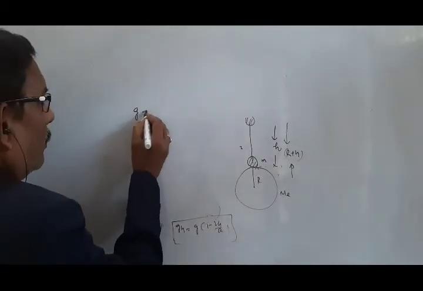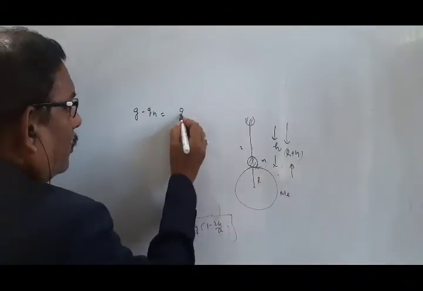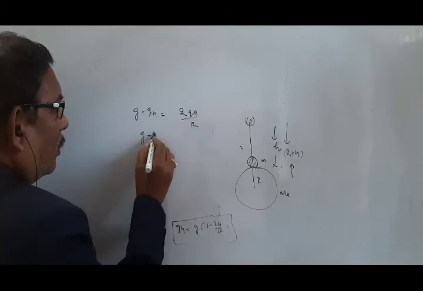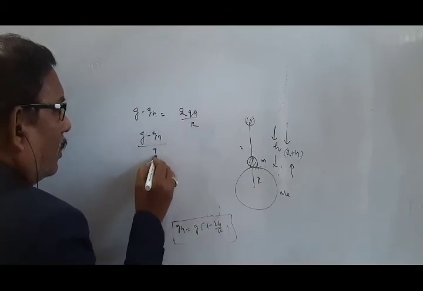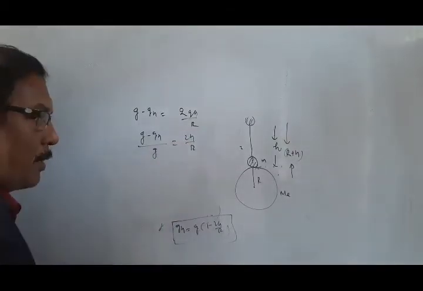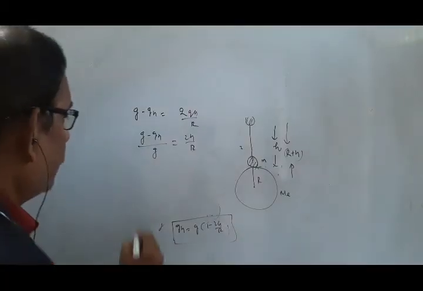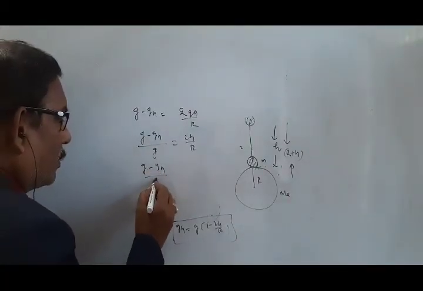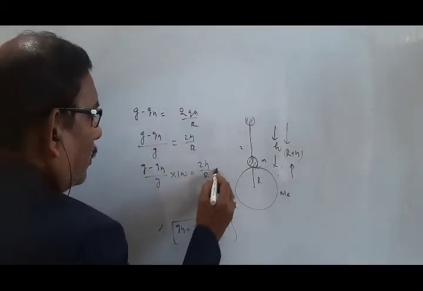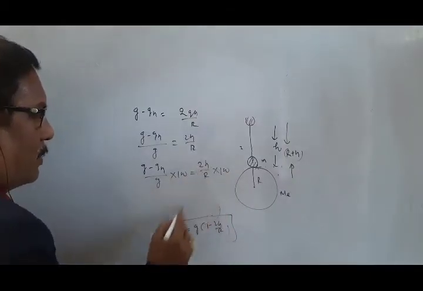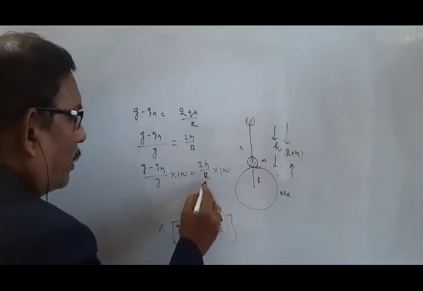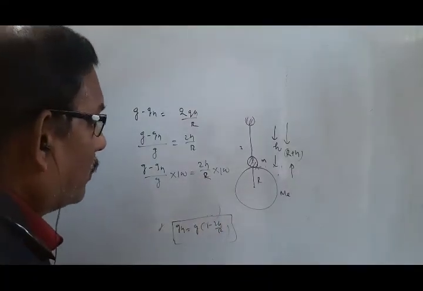Now the equation becomes g minus gh equal to 2gh by R. Then how do we calculate the percentage decrease in the value of g? g minus gh by g into 100. If h is given, the altitude given, you have to put it here and calculate the value. And the value of R is fixed. It is the radius of the earth.